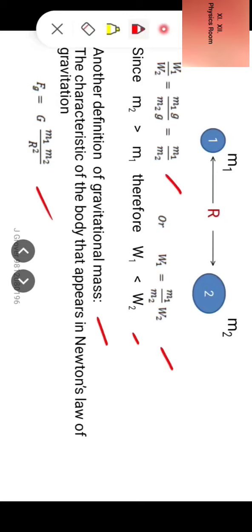Now, according to Newton's law of gravitation, for the above situation with bodies of mass m1 and m2 separated by r, we can write Fg is equal to G m1 m2 by r square. Then we call it gravitational mass.